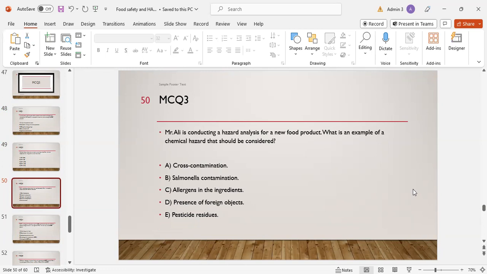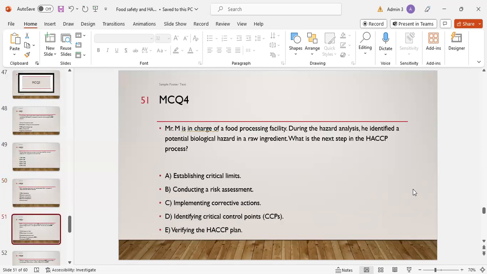Option B is salmonella contamination. Option C is allergen in the ingredients. Option D is presence of foreign object. Option E is pesticide residue. E. Yes, E is the right option.